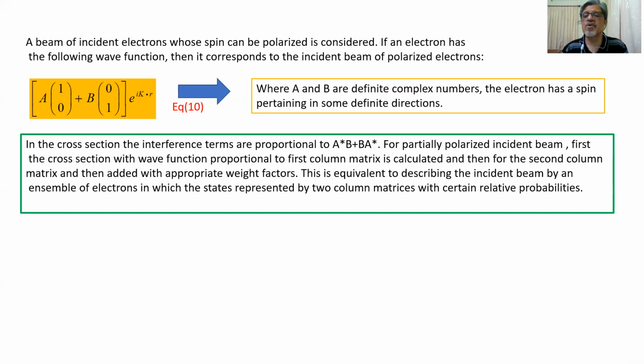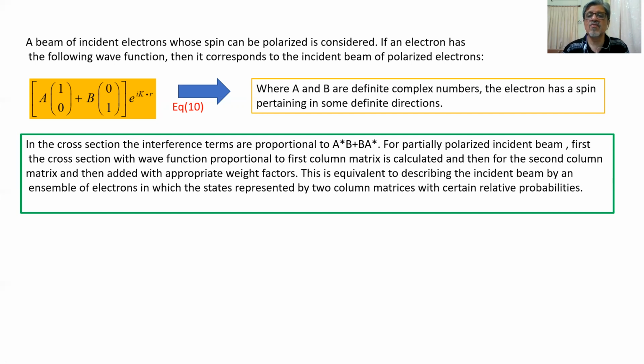In the cross section, the interference terms are proportional to A star B plus B A star. For a partially polarized electron beam, first the cross section with wave function proportional to the first column matrix is calculated, and then for the second column matrix, and then added with appropriate weight factors. So first the cross section is calculated for the first column matrix, (1, 0), then for the other column matrix (0, 1).